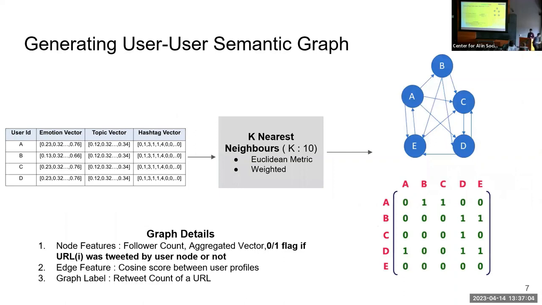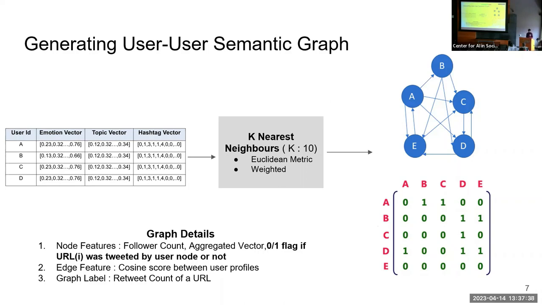So once we have all these user level features, the next task is to connect these users in the graph. The obvious choice could have been to use the follower information, like who follows whom, but that is very difficult to extract because the Twitter API has very limited requests. So what we thought of is that we could use a proxy, using all these vector representations. We can run a k-nearest neighbor to identify who is likely connected to other people in the data based on what they feel about. So using a weighted matrix, we created a directed graph. So we have a matrix of who is connected to whom.